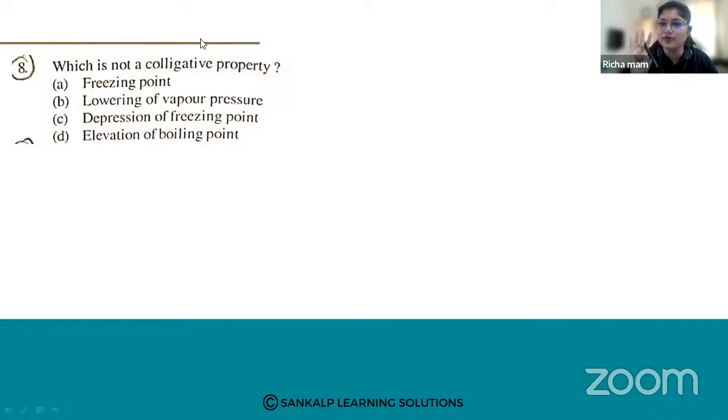So there are four important colligative properties. First is the relative lowering of vapor pressure. Then you have elevation in boiling point. Then you have depression in freezing point, and one more is osmosis. So these are the four main colligative properties. Now here, which is not the colligative property?